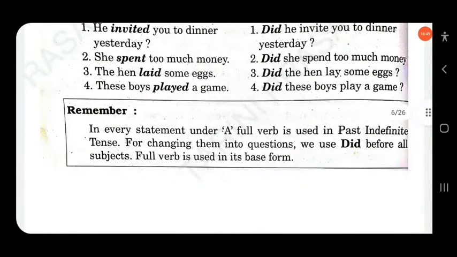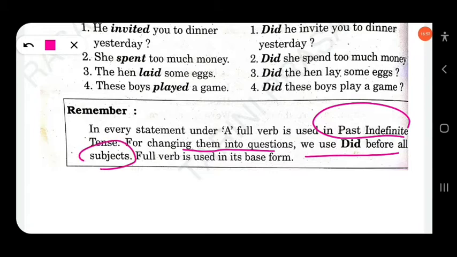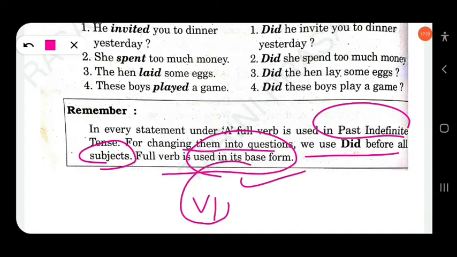So in every statement, a full verb is used in the past indefinite or simple past. For changing them into questions, we use did before all subjects. The full verb is used in its base form, that means V1. Look at this: play, lay, spend, invite. Clear?